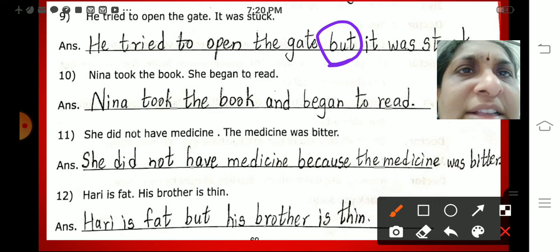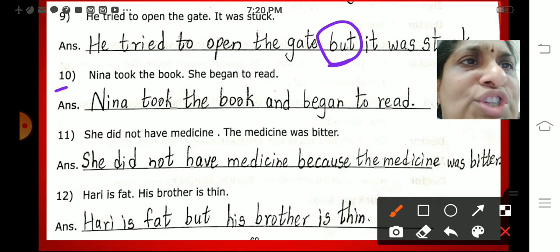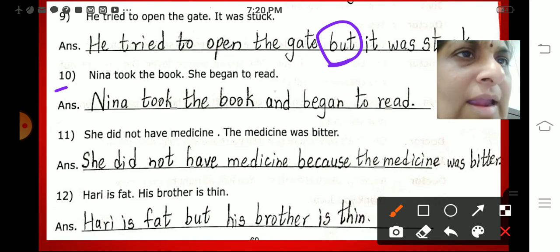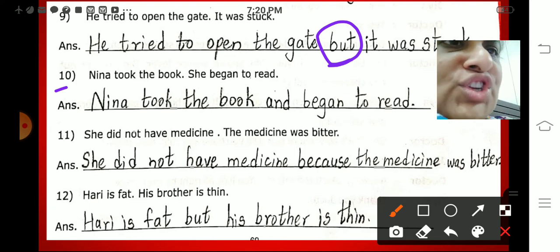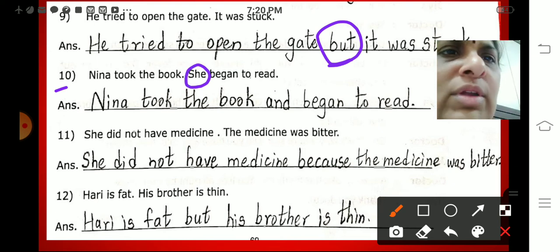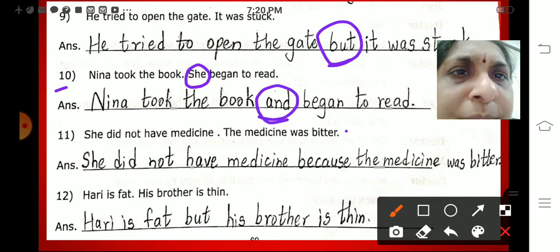Now next one, 10th one. Nina took the book. She began to read. Nina took the book and she means who? Nina. So you need not write "she" again. Nina took the book and began to read. So "and" is the conjunction.